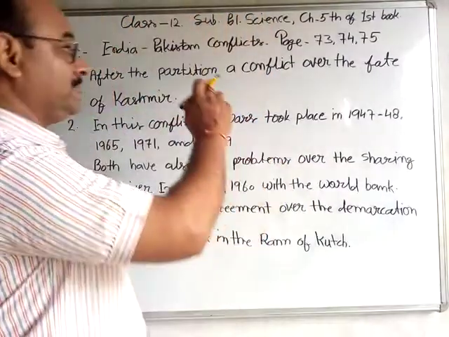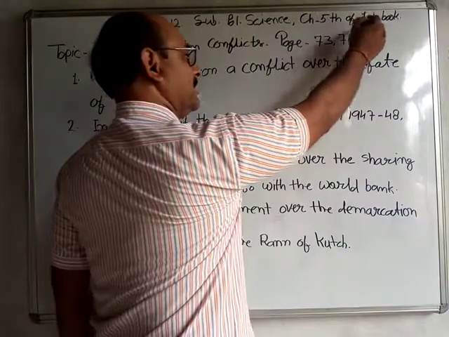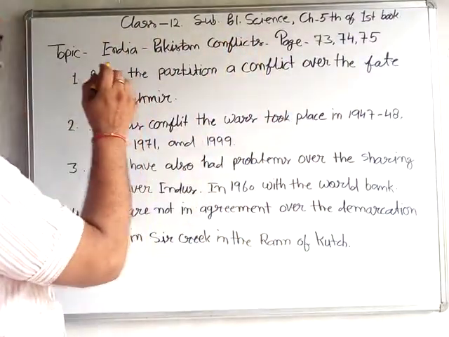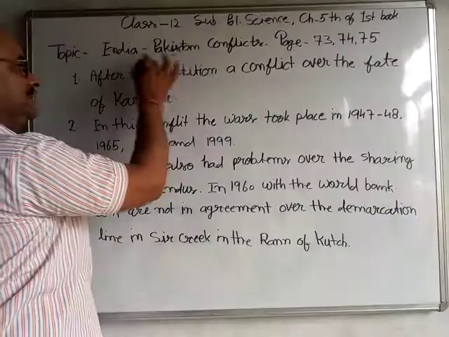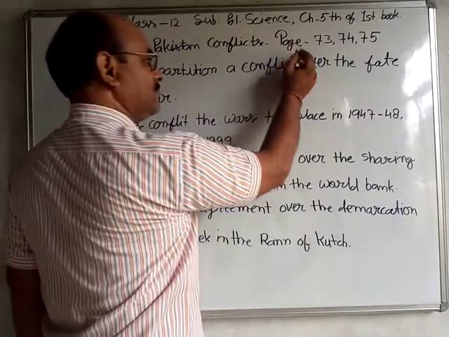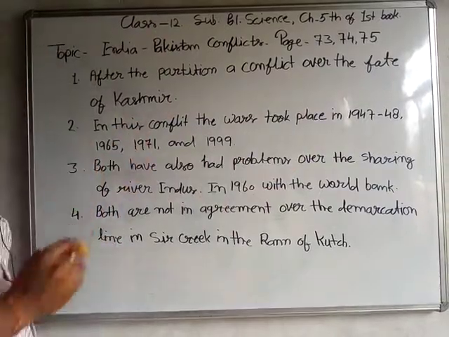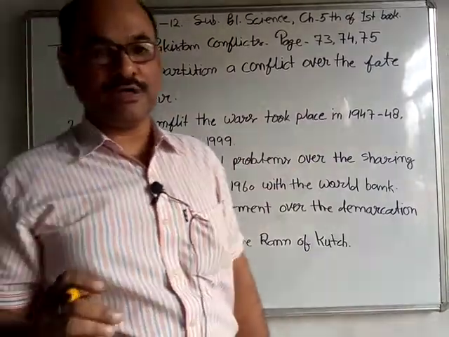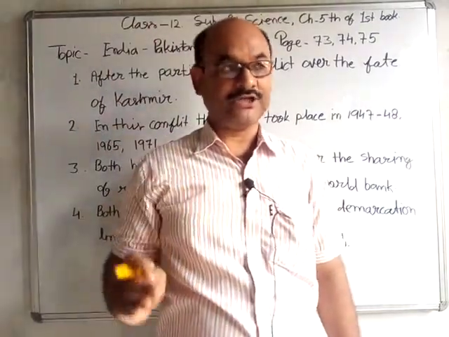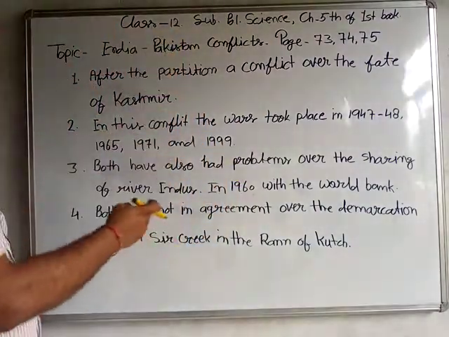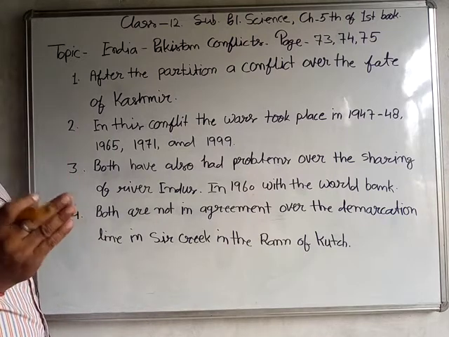Student, today we will discuss class 12 subject political science, chapter 5 of the first book. Today's topic is the India-Pakistan conflict, and this topic is given in the NCERT book, page numbers 73, 74 and 75. Student, we are going to discuss the conflict between India and Pakistan after the separation. Some conflict arose during the time of the separation of India and Pakistan.